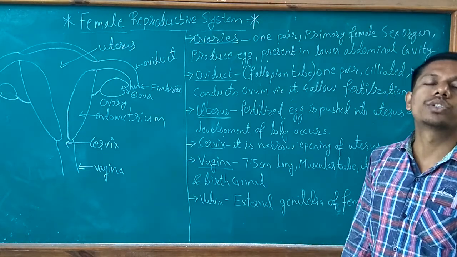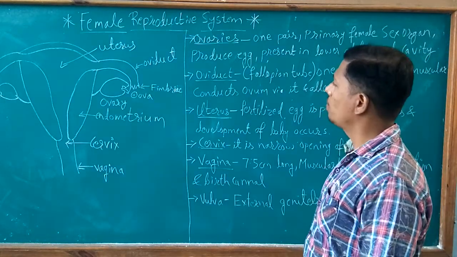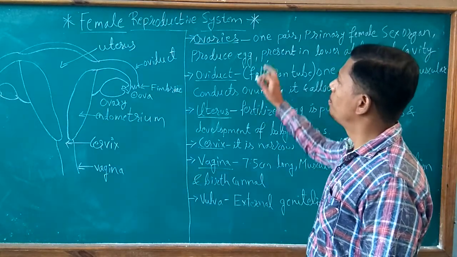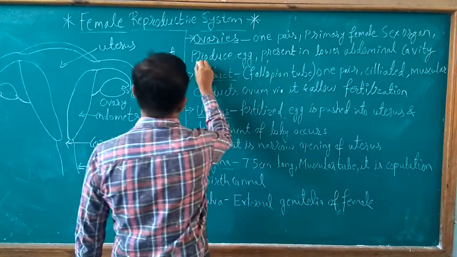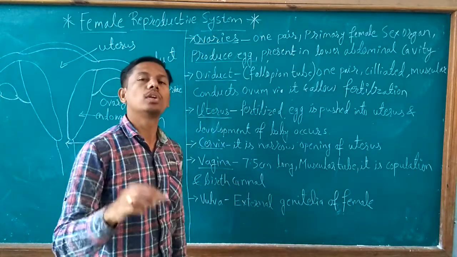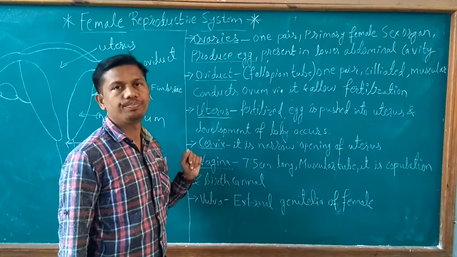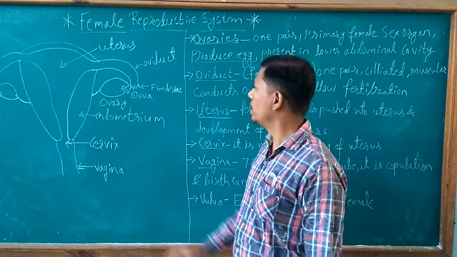And what is the function of ovary? The function of ovary is to produce egg. As I have highlighted over here, ovaries produce egg, which is the reproductive cell of female. And how is egg produced by the ovary?